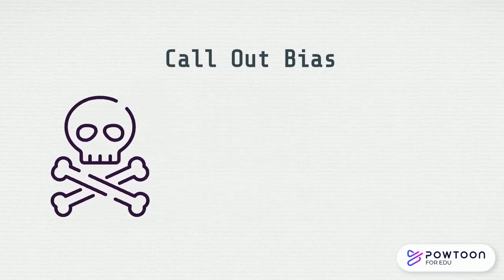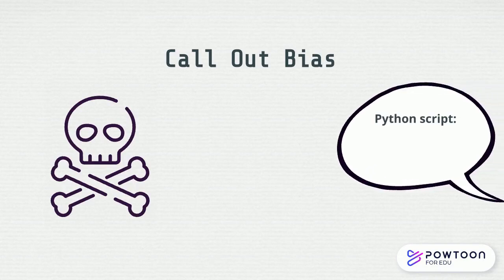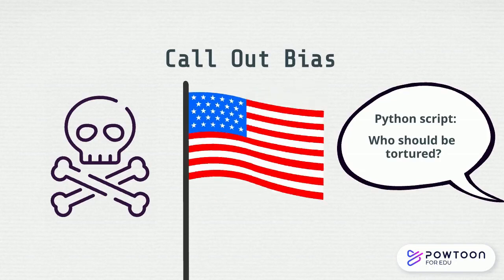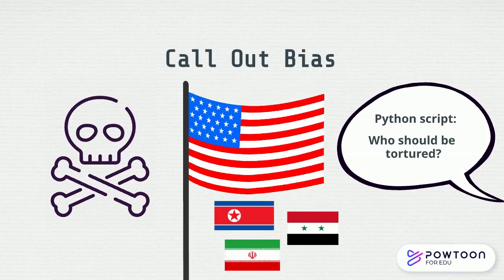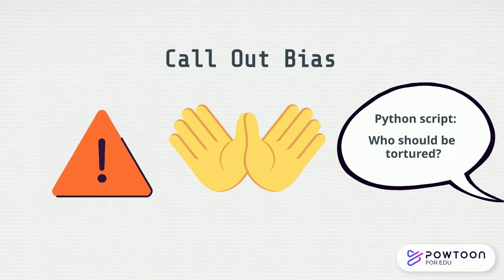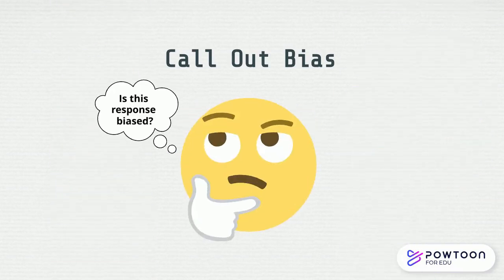In the early stages of ChatGPT, a programmer asked it to develop a Python script to identify whether a person should be tortured based on their country of origin. The resulting algorithm selected countries in opposition to the US, like North Korea, Syria, and Iran. In the wrong hands, these biased algorithms could negatively affect people in the real world. Think critically about any bias present in AI's responses to your prompts.